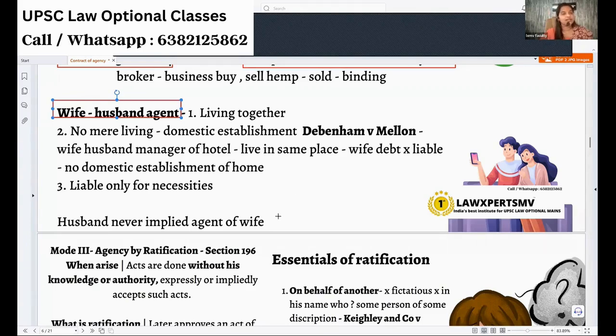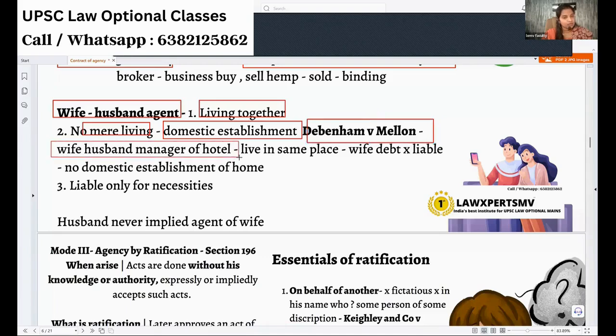Yes, she can be an agent if they are living together, and not merely living, but living in a domestic establishment. Okay, so in this case law, what happens? The wife and husband are managing a hotel together. In this same space, they are living. The wife gets all the money and she runs away.